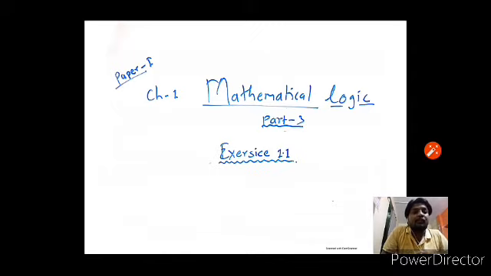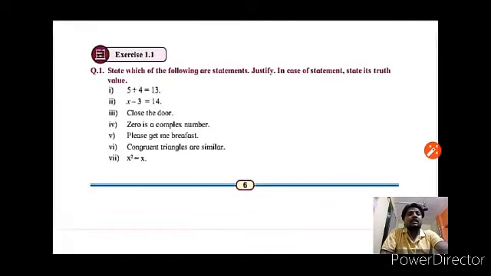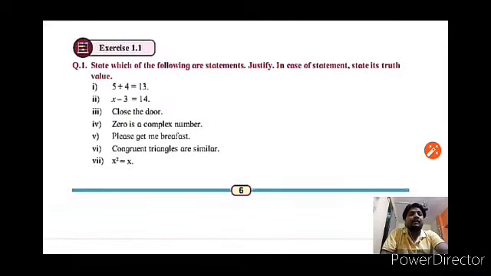Today we are going to solve our first exercise, exercise 1.1. First question: state which of the following are statements, justify, and in case of a statement, state its truth value. First one is 5 plus 4 equal to 13. Yes, it is a statement, but its truth value is false because 5 plus 4 is 9, not 13.